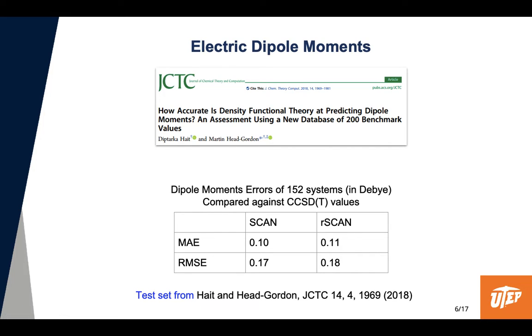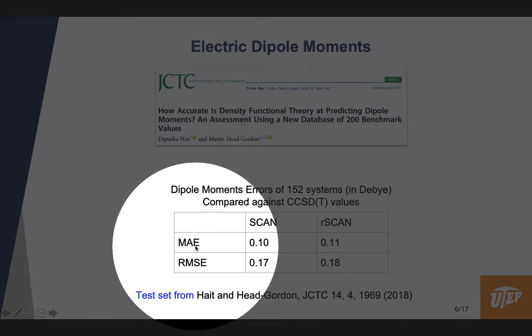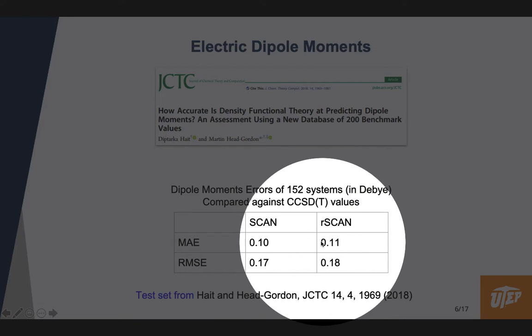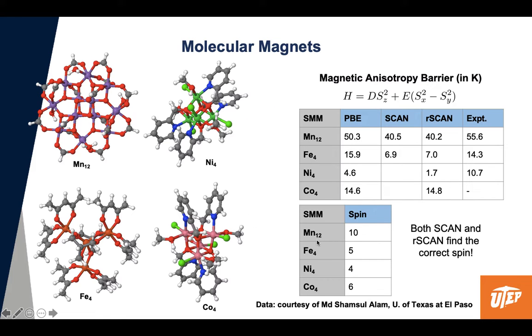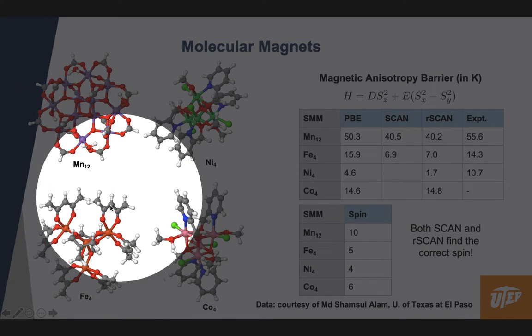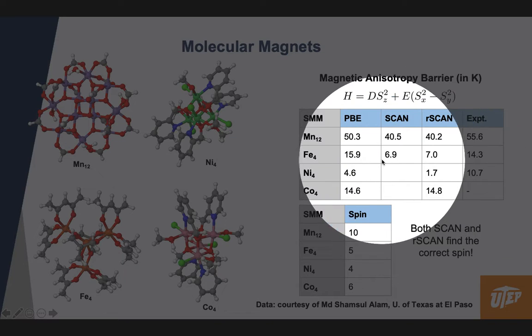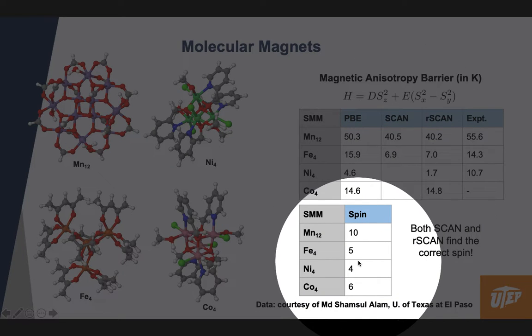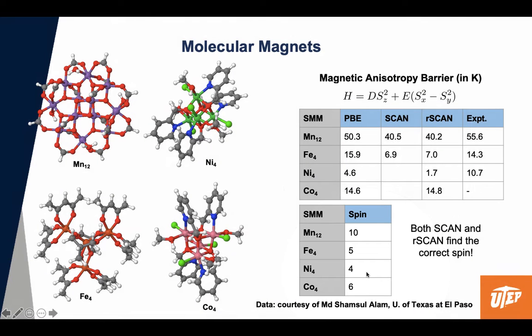We also calculated the electric dipole moments for the Head-Gordon dataset, and we see that when calculating the mean absolute errors and root mean squared errors, SCAN and rSCAN show similar performance. We also calculated the magnetic anisotropy barriers for the following 4 molecular magnets, and again we see that SCAN and rSCAN show similar performance and that they both predict the correct spin.